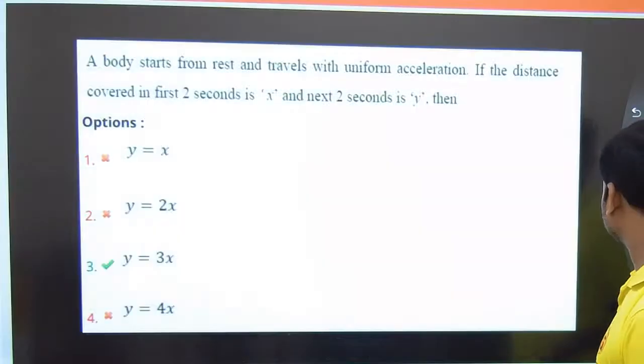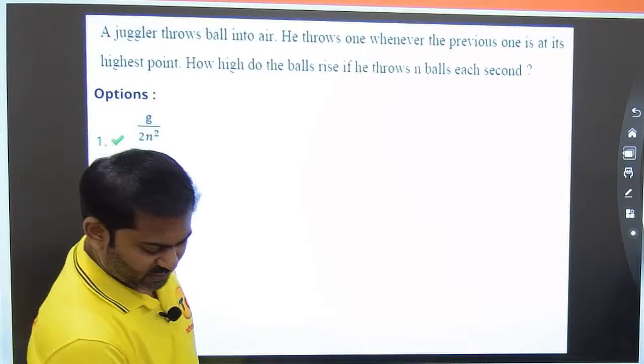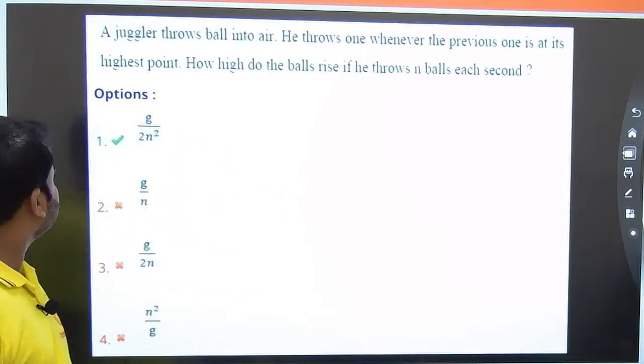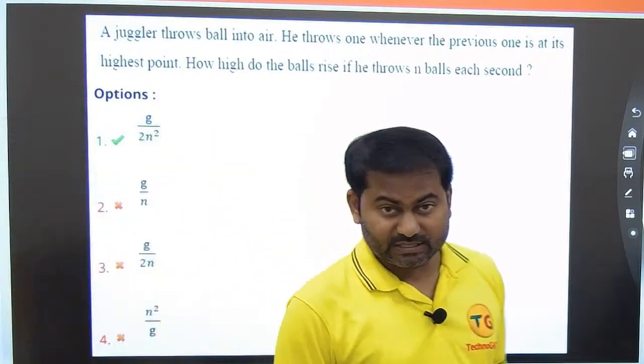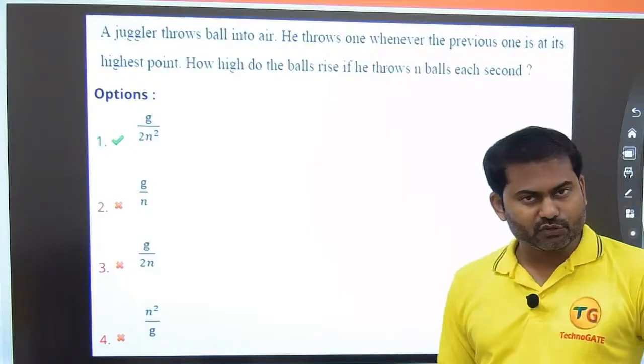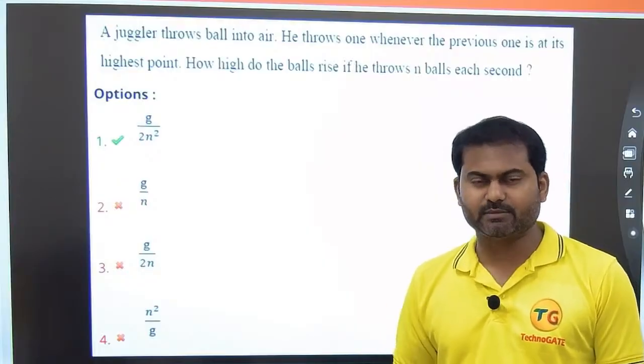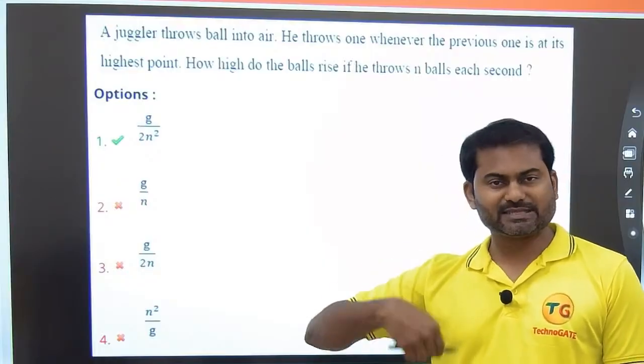Let us proceed to the next question. Okay, now let us proceed to this next question. This next question is a little tricky, okay? So don't get confused, and don't get scared also. I will make things very simple for you. That is why we are discussing this question